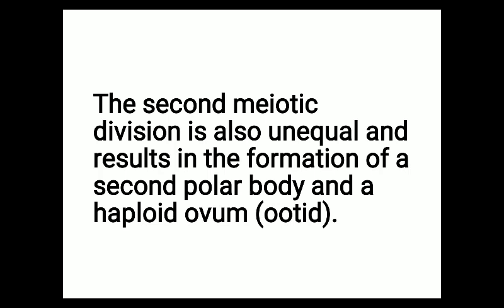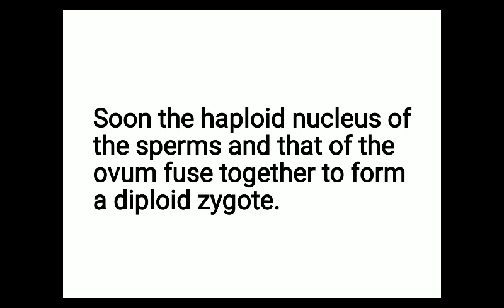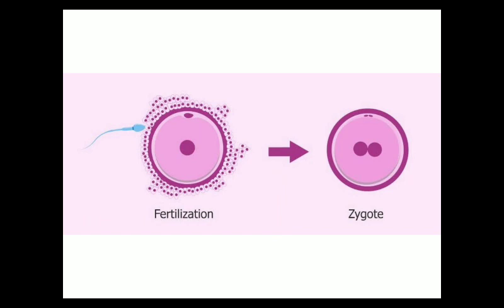So the second meiotic division is also unequal and results in the formation of the second polar body and a haploid ovum. Soon the haploid nucleus of the sperm and that of the ovum fuse together to form the diploid zygote. So after fertilization, this diploid zygote will be formed.